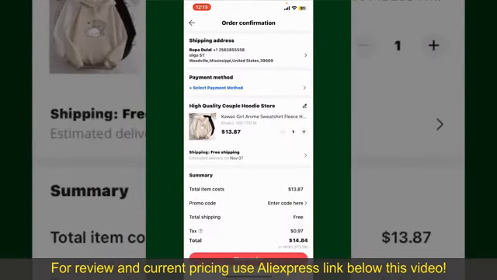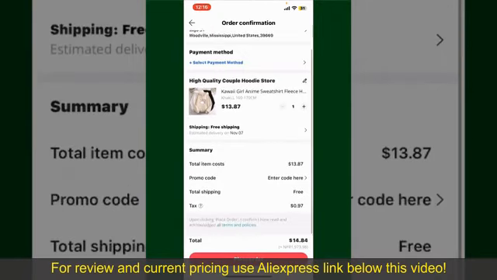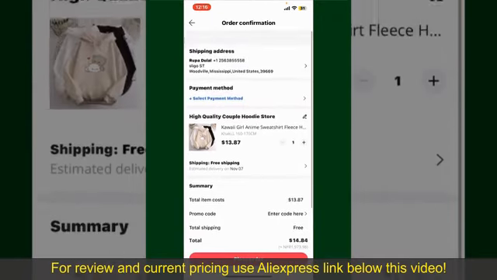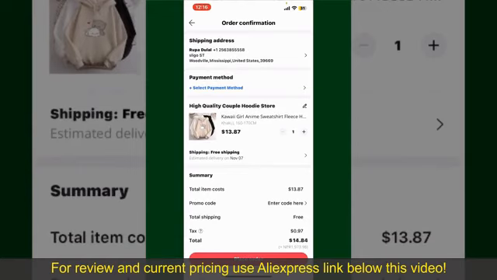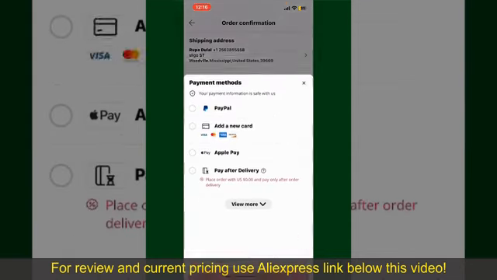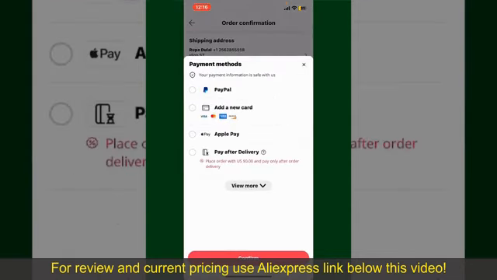And then on the next page, fill in your shipping address and other information. On this page, it'll show you the order details and the summary for the product. You can enter a promo code if available, and you'll also need to enter your payment details. Tap on Select Payment Method from the option and choose your desired payment method.